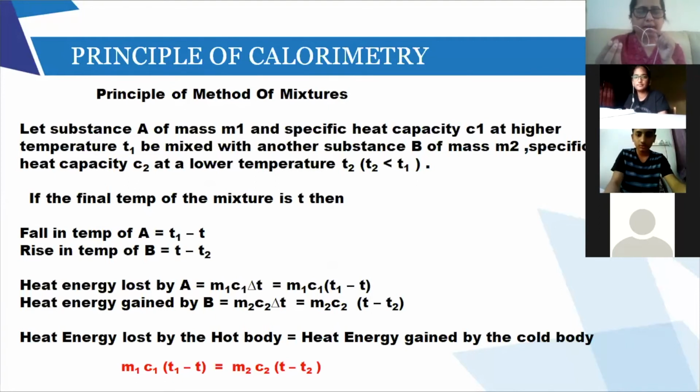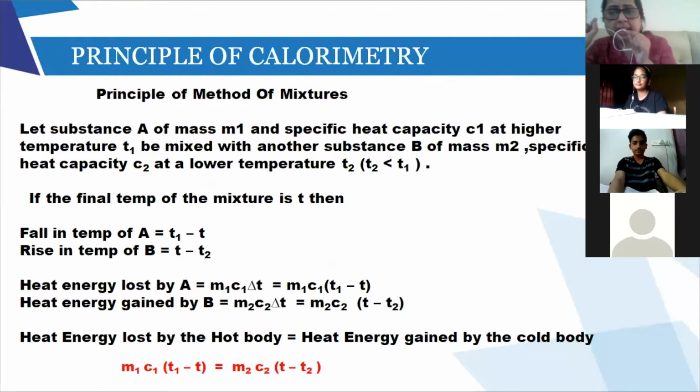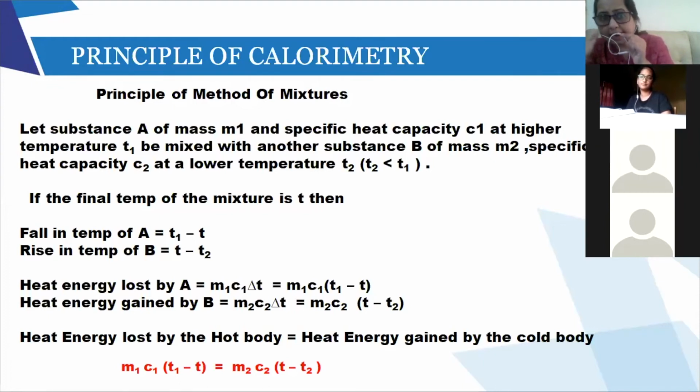Now, the mass of that metal is very important, M1. Each and every substance has got a separate specific heat capacity. So, the specific heat capacity of that particular metal tin is C1. Now, that metal is at a higher temperature, let us say 80 degrees Celsius. Now, I'm dropping it in the calorimeter. Now, there is another substance B. Let us say B is water. Water is having a mass of 50 grams. Specific heat capacity of water is there. Right now, this water is at a lower temperature, 20 degrees Celsius. So that's why I have written in bracket T2 is less than T1. The temperature of water is less than T1 because that tin is at 80 degrees Celsius.